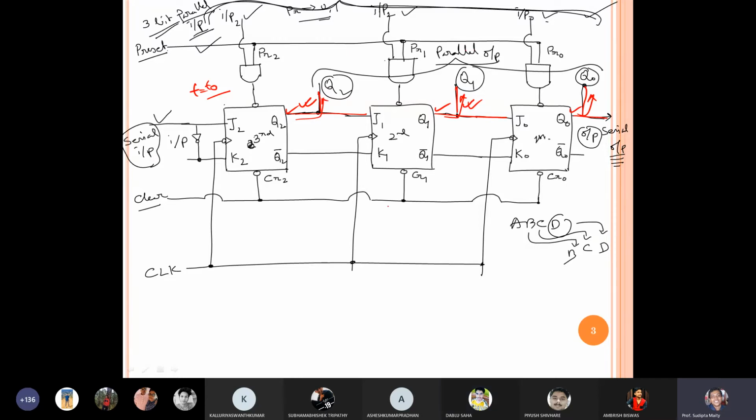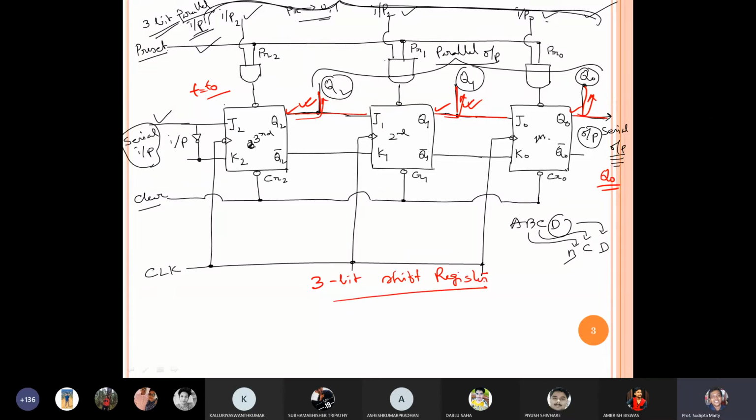Here you can assume at t equal to t naught, I am getting only output q naught in serial output. Whatever the value of q1 or q2, I will never get. If I want to get all the outputs q naught, q1, q2 simultaneously, I have to take parallel output. Is it clear? So it is a 3-bit shift register.